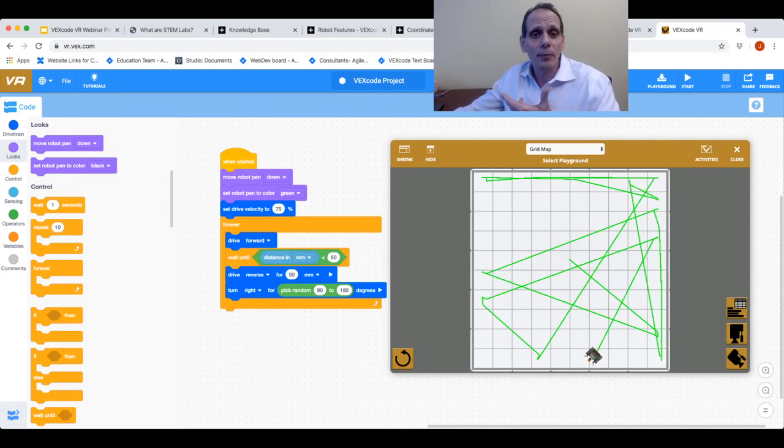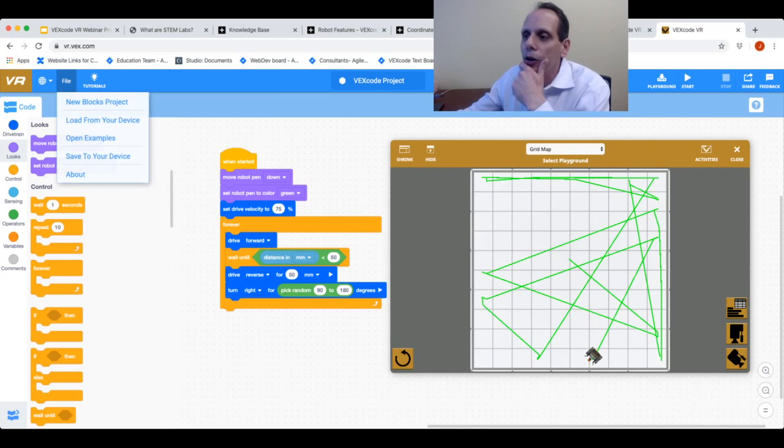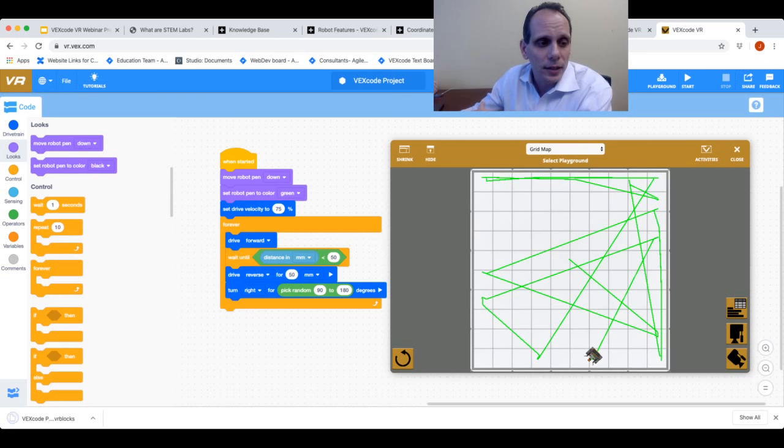If I wanted to save my program, I can just go back up to the File menu. I can now click Save to my device. And when I do that, you can see at the bottom of the screen, it downloaded to my device. It's going to be now in my Downloads folder. Notice I did not need to log into anything. I didn't need to create an account in order to save my program.